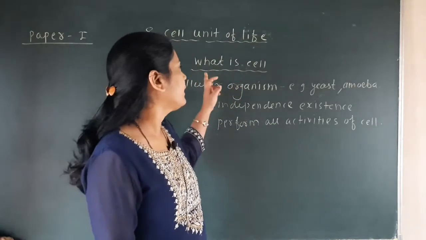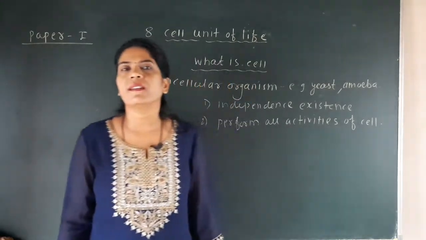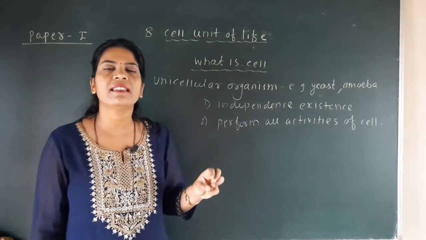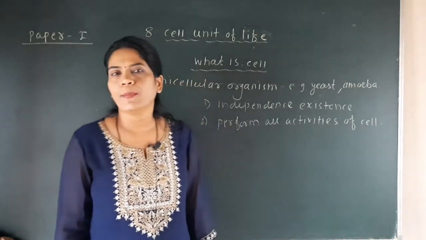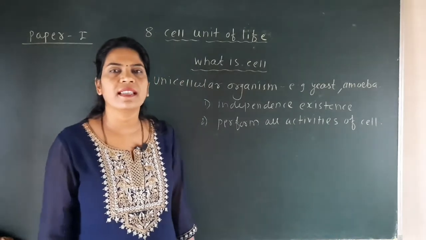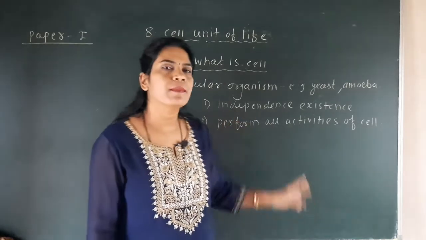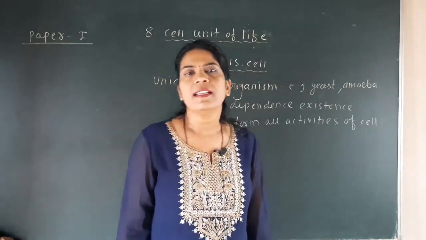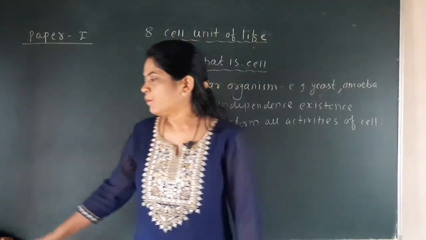So, under the title, what is a cell? We have seen that amoeba and yeast are unicellular organisms. The single cell is able to perform all the activities of the body, and within that single cell, different activities are carried out, due to which that organism exists and survives independently in the environment.